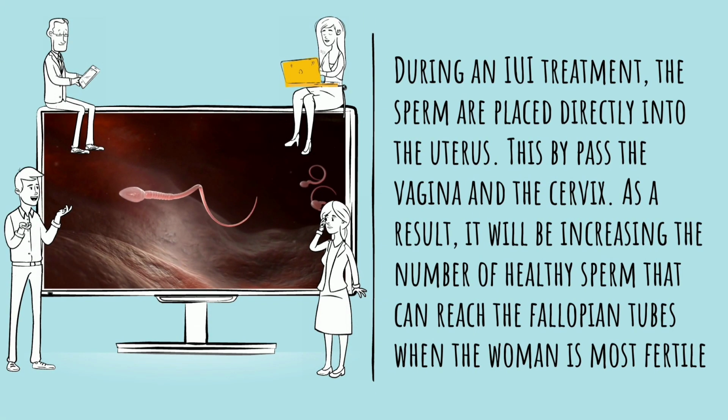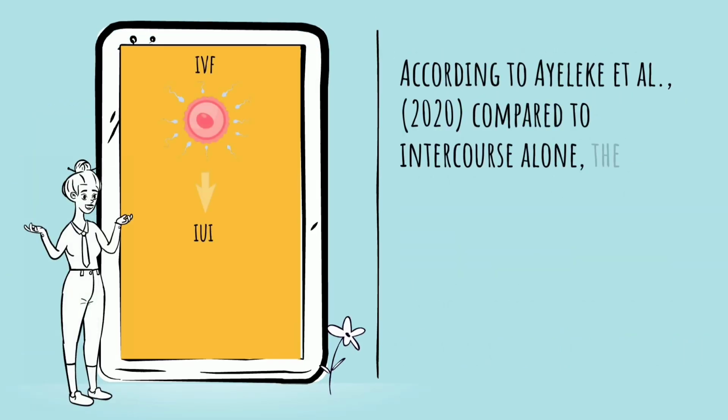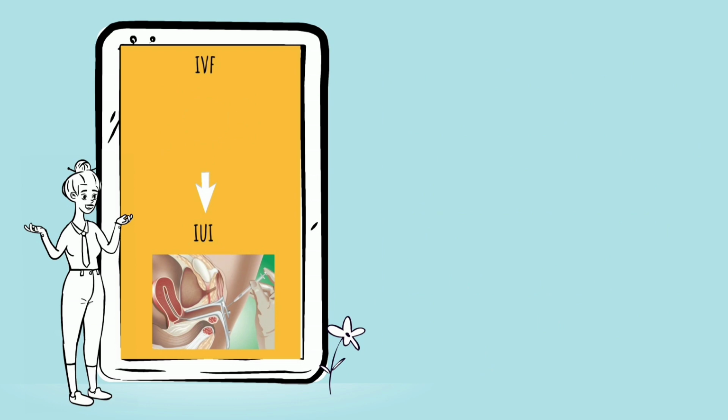How does IUI fix infertility with endometriosis? During an IUI treatment, the sperm are placed directly into the uterus and bypass the vagina and the cervix. As a result, it increases the number of healthy sperm that can reach the fallopian tubes when the woman is most fertile. According to Alia et al. 2022, compared to intercourse alone, the chance of pregnancy with IUI is better. If IUI with fertility drugs is unsuccessful, IVF treatment is usually the next step.